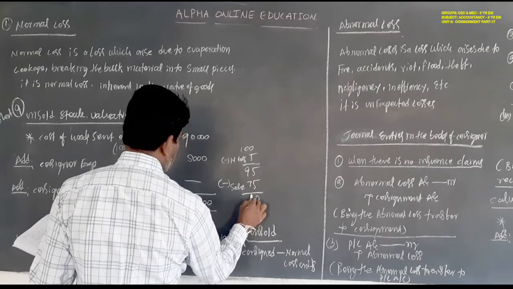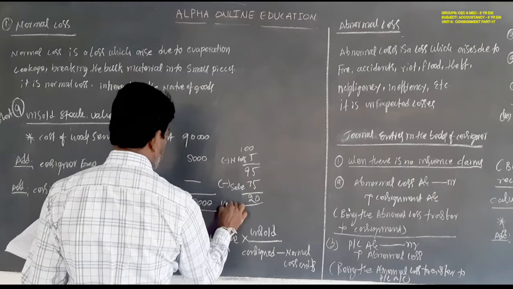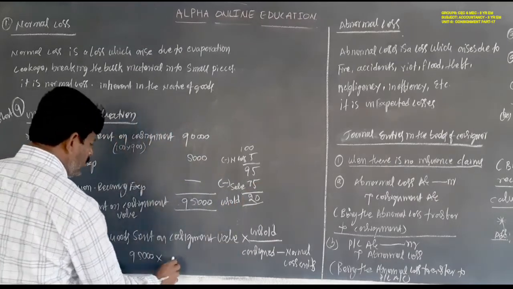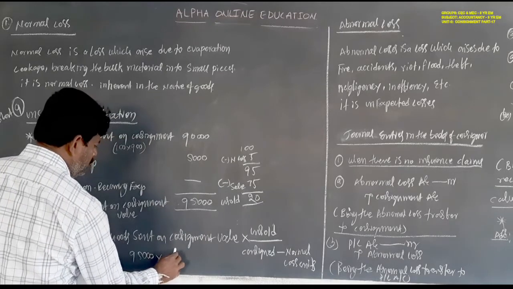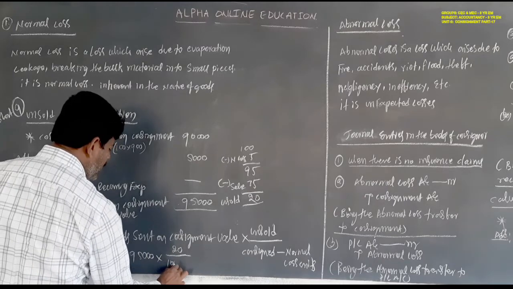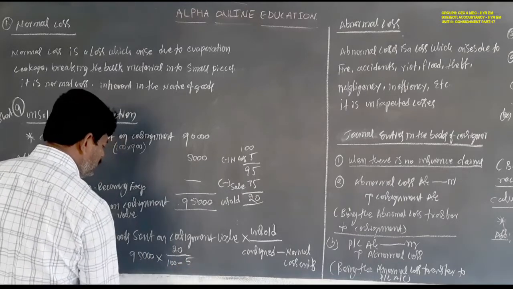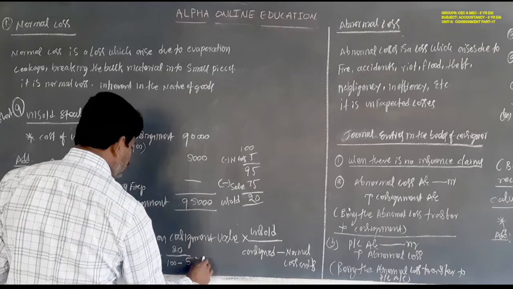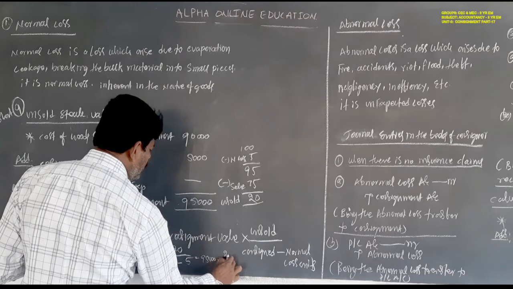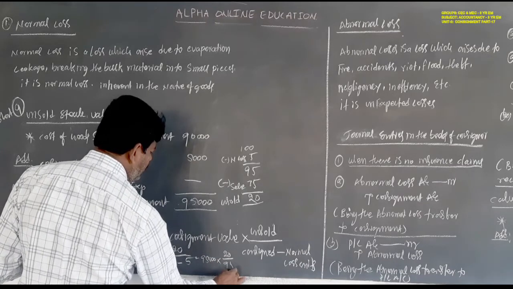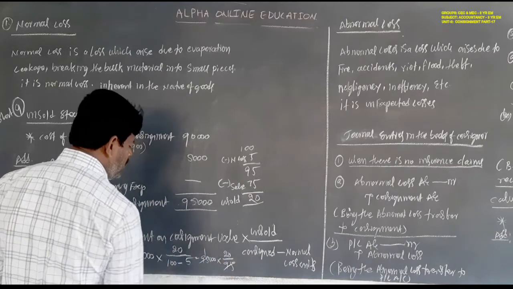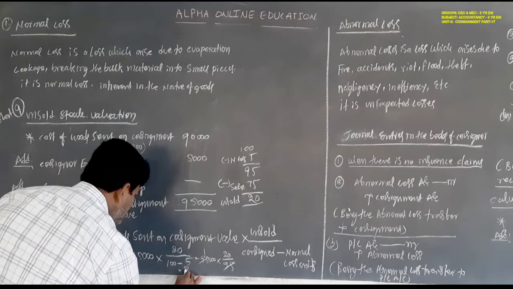20 units are unsold. You have to remember 20 units divided by 100 minus 5. Next step, 95,000 into 20 by 95. 95 and 95 cancel. 1,000 into 20 is 20,000 rupees.